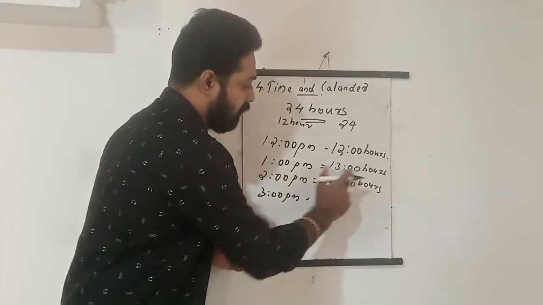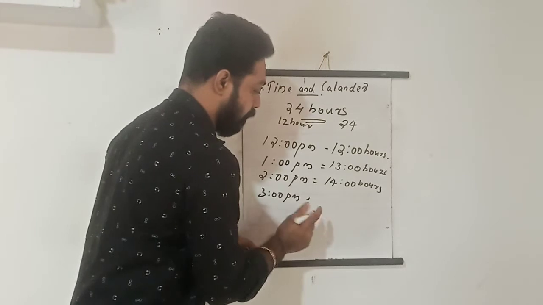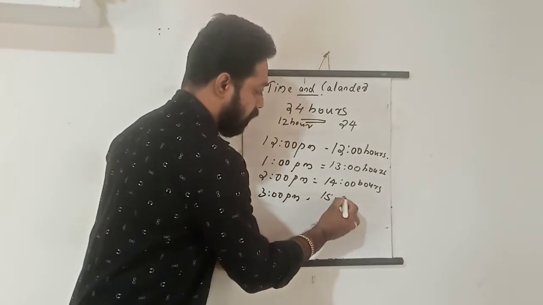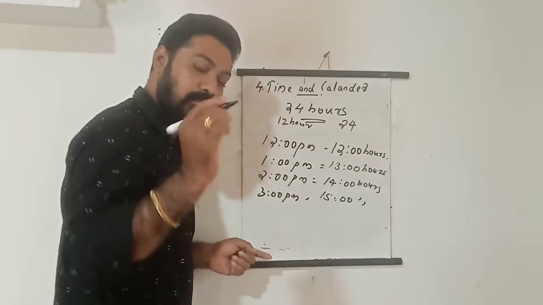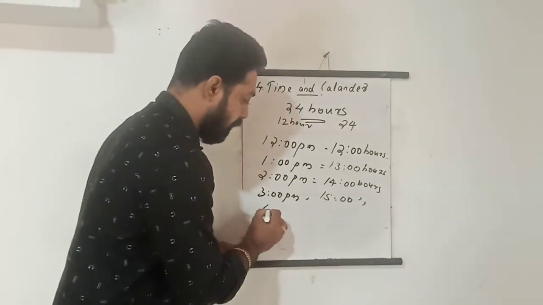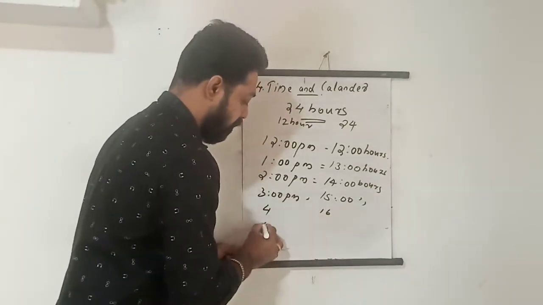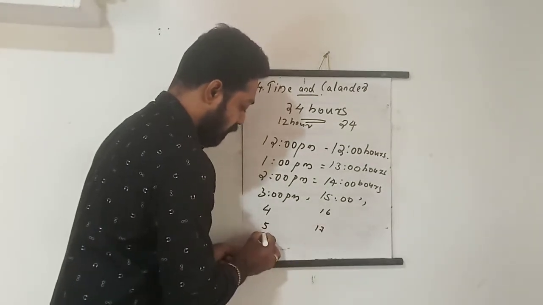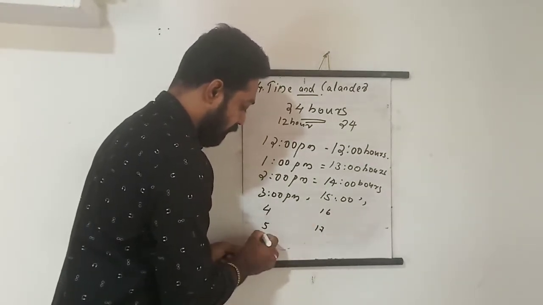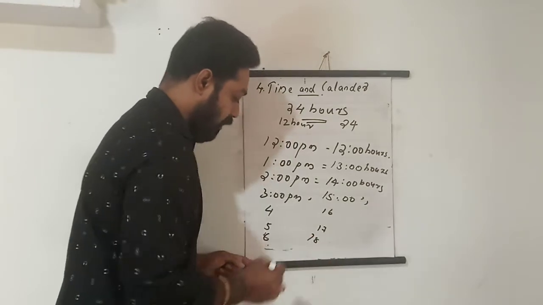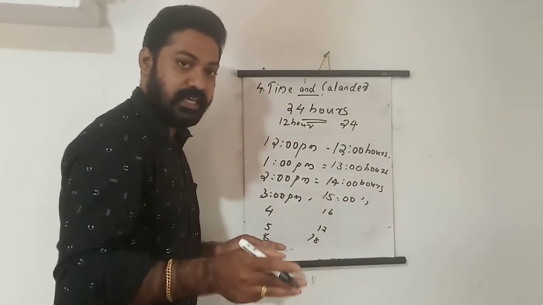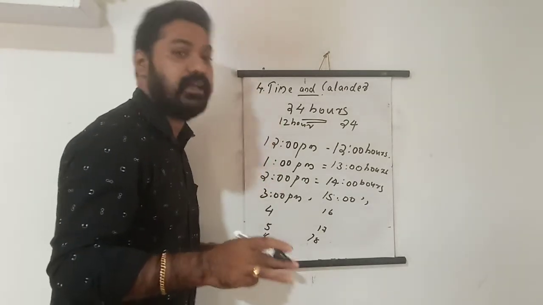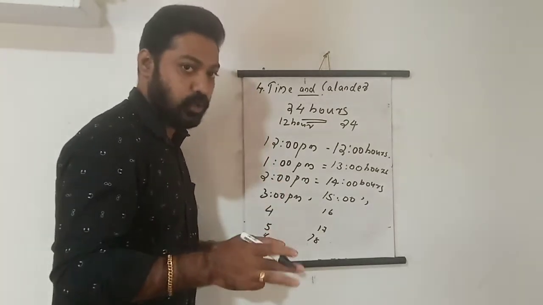So 1 PM is 13, 2 PM 14, 3 PM 15, 4 PM 16, 5 PM 17, 6 PM 18, 7 PM 19, 8 PM 20, 9 PM 21.